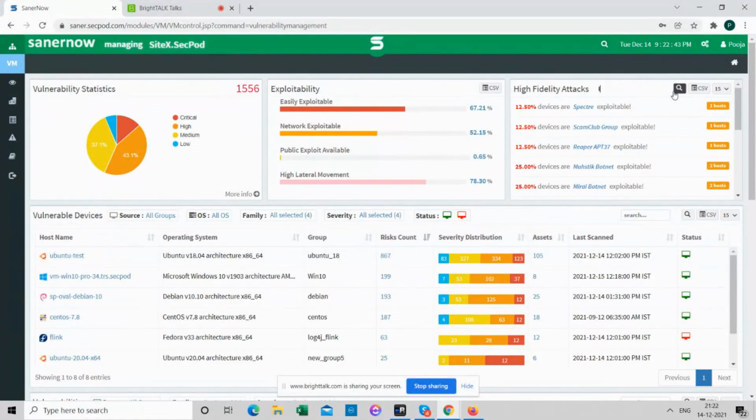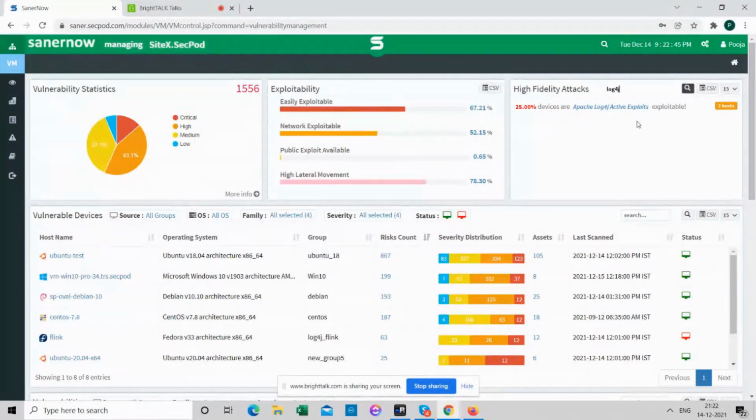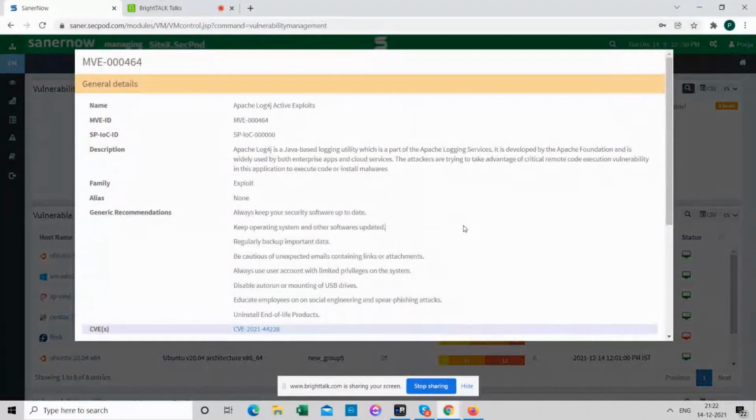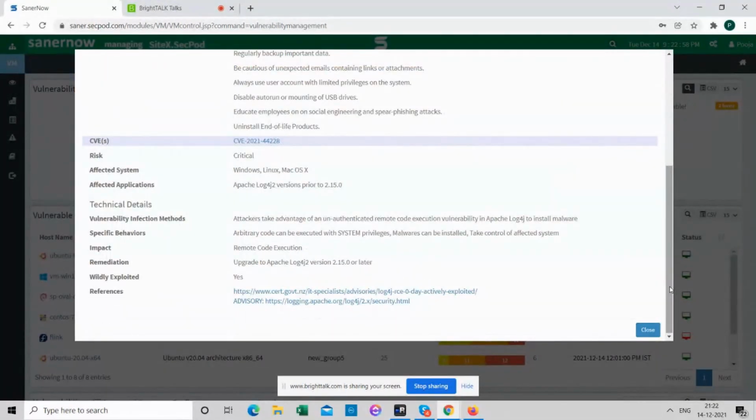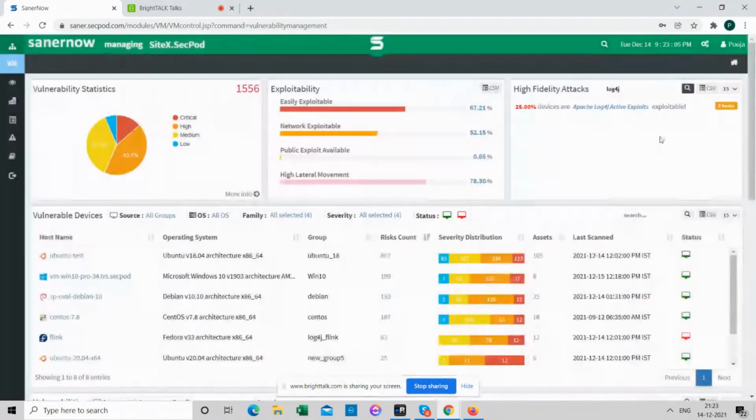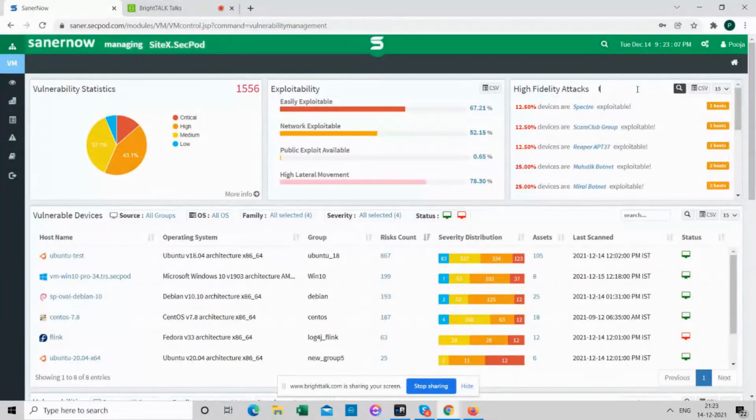So here for Log4j, we have one of these entries from where you can actually read about it and figure out what this exploit is trying to do. Also, we mention other details like affected versions and the specific behavior of a particular malware or botnet. There are other malwares or botnets also, which Virendra mentioned, and we can also identify the number of devices that are affected.